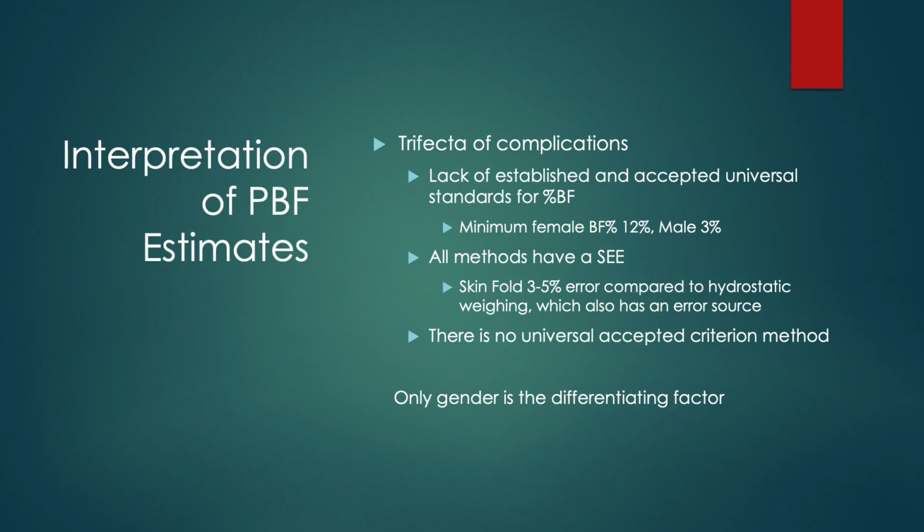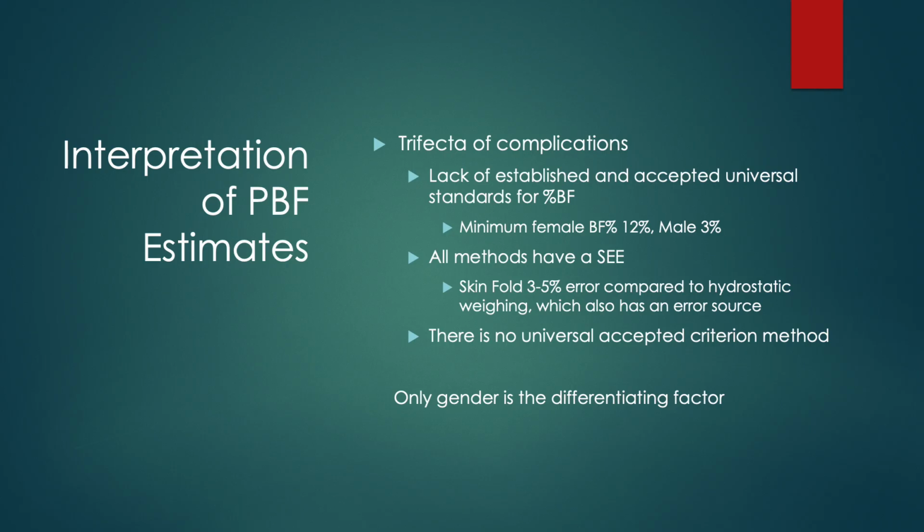When we're looking at different methods for body fat percentages, all the methods have a standardized error associated with them. Skin folds have approximately 3 to 5% error when we're comparing the skin fold measurements to the hydrostatic weighing. However, we also know that hydrostatic weighing has its own error, so that 3 to 5% of skin fold could be as high as 8 to 10%. There's no universal accepted criterion method.